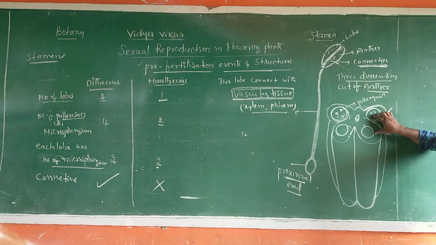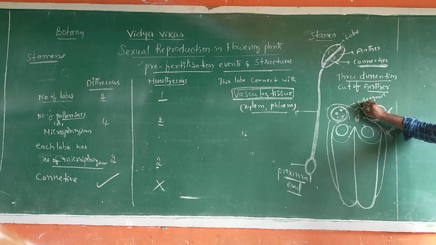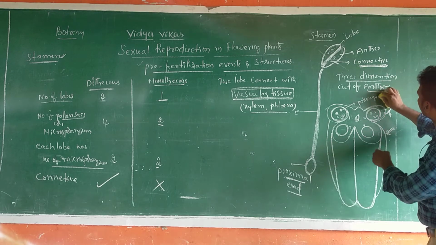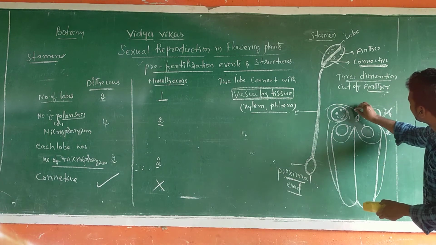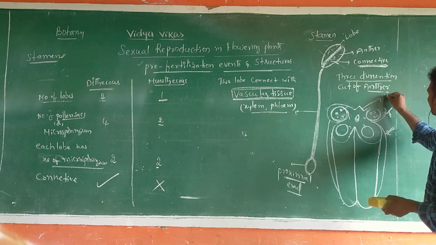And last one, sir, you see this diagram. This is the 2 lobes, sir. This is one groove.